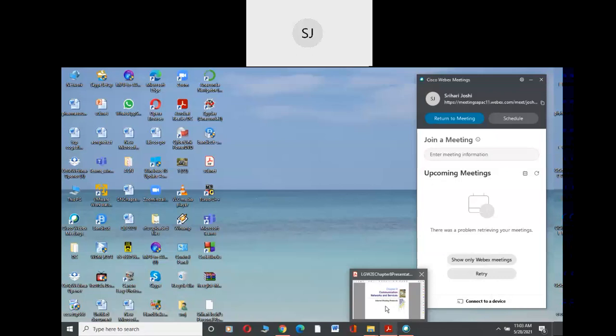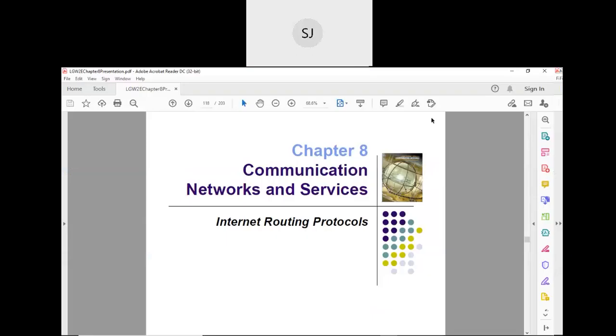So we have finished that TCP part, right? So then we move on to the next topic. So that is internet routing, right? So you may ask, routing we have already studied, right?